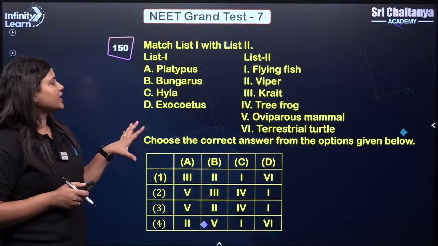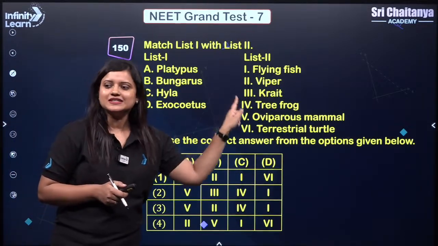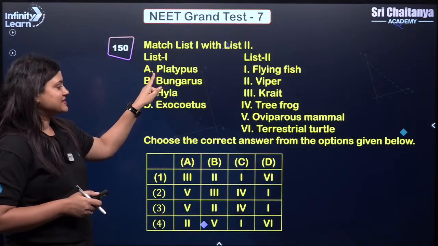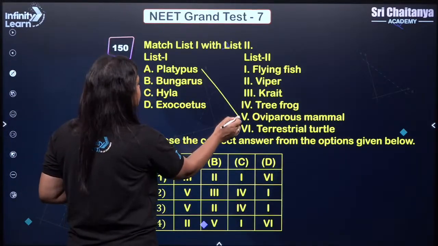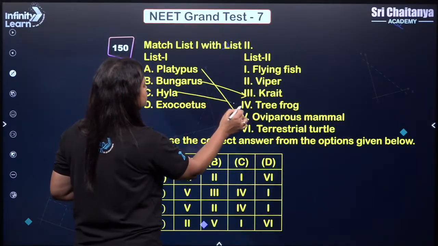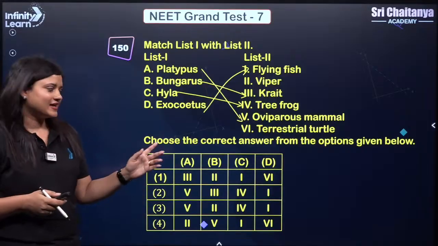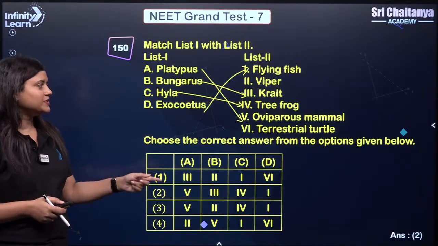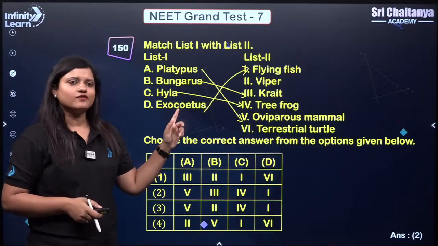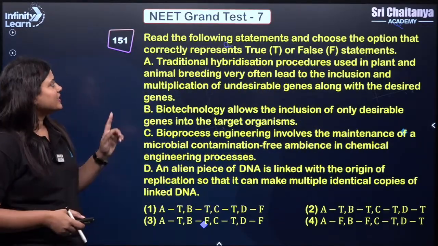Next. So very good question. We need to match this list 1 with list 2. Ready? Tell me the answer. So platypus is an oviparous mammal, Bangaros is crate, Hyla is tree frog, Exocetus is flying fish. So the correct answer for this question should be 2. Okay? Most of you like matching type questions, isn't it? Yes, Aizen, it's 2.